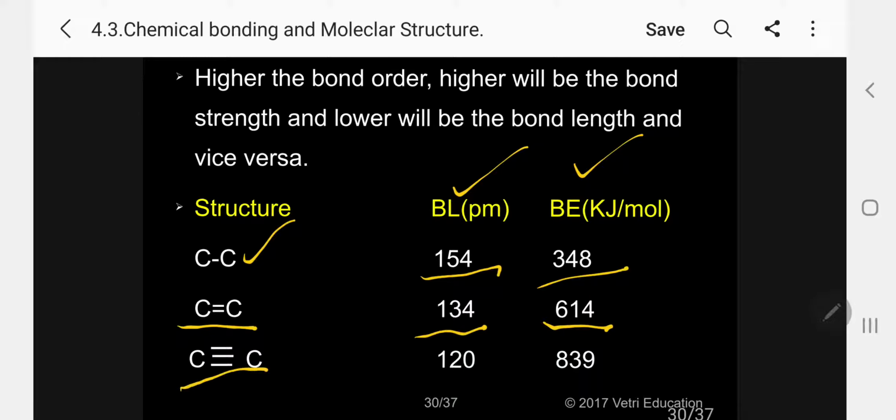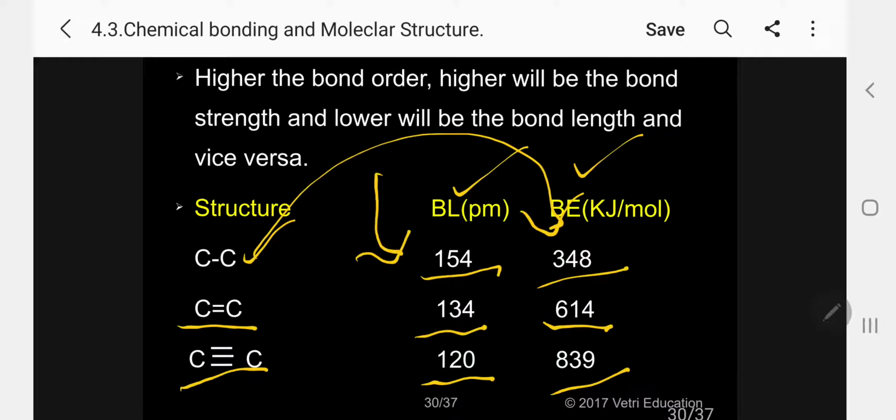For the triple bond, the bond length decreases further to 120, but the binding energy increases. Kindly follow. So higher the bond order, higher will be the bond strength and lower will be the bond length.